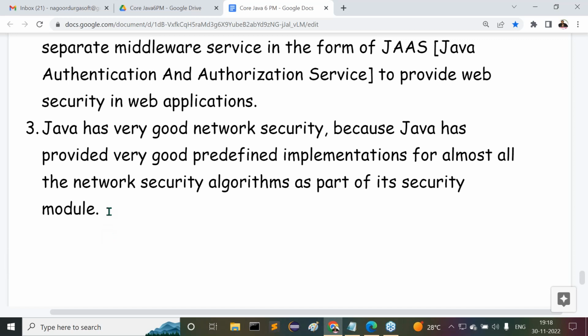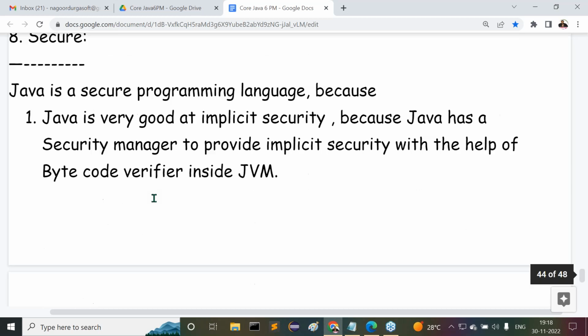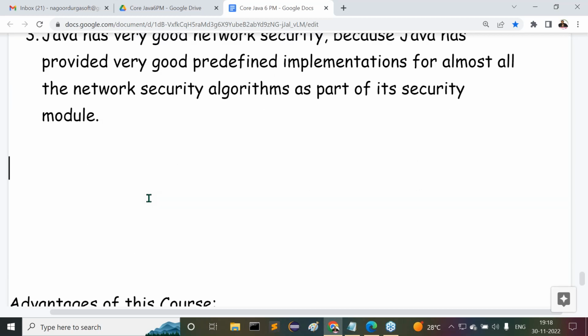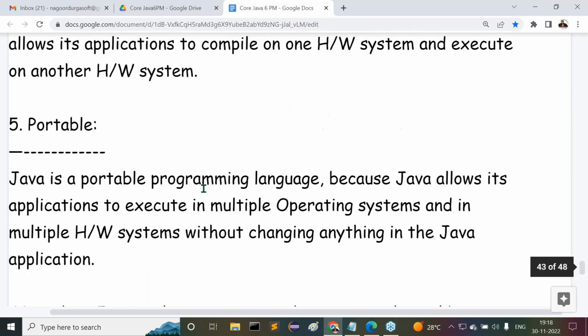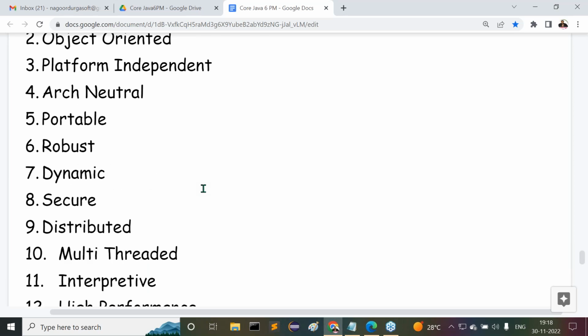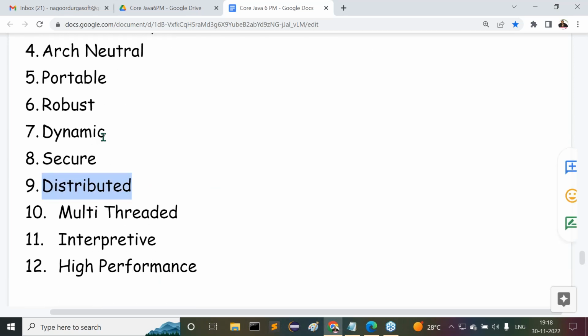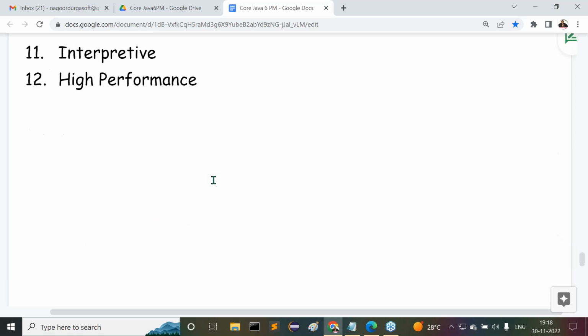Next one. How many points have we completed, guys, up to now? Eight points. The ninth one we have to understand. What is this ninth one? All of you understand this clearly? All right, sir. Then distributed. I think I'm not following the order, right? Order only: dynamic, secure, and distributed. It's okay, fine. Multi-threaded, interpreted, right? Distributed.